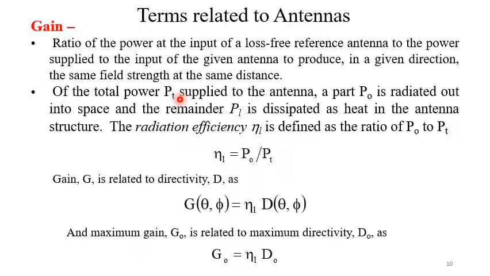The radiation efficiency ηL is defined as the ratio of P0 to Pt, so ηL equals P0 by Pt. Gain is related to directivity in this way: G equals ηL into D. Corresponding maximum gain and maximum directivity: G0 equals ηL into D0. This is how we defined it.